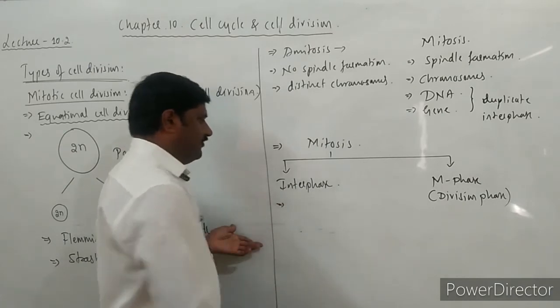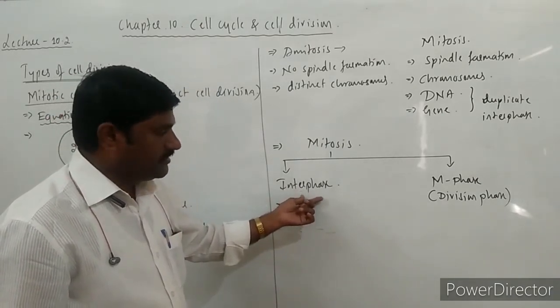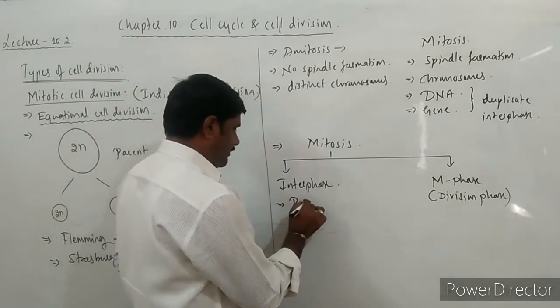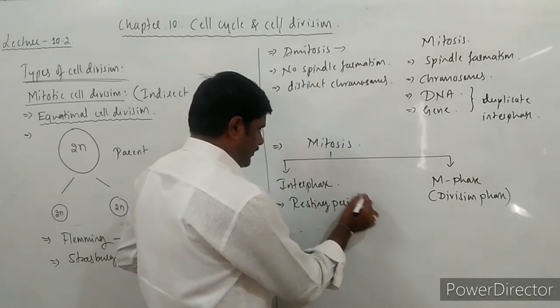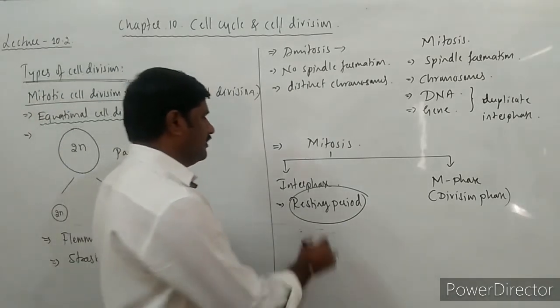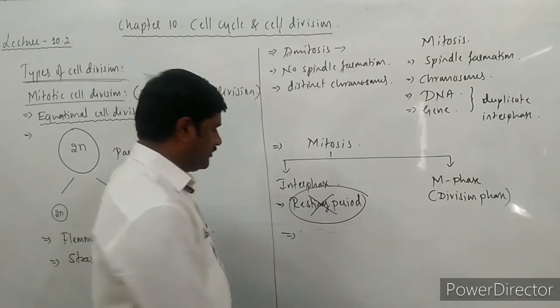Interphase, we have studied this phase in a detailed manner. Basically, it was said to be the resting period, but later we came to know it is not at all the resting period of the cell.